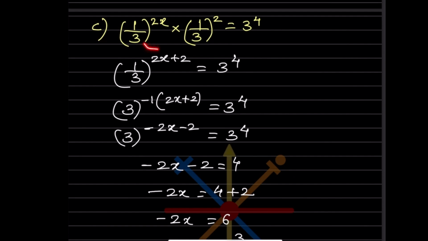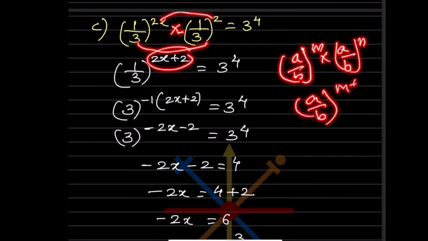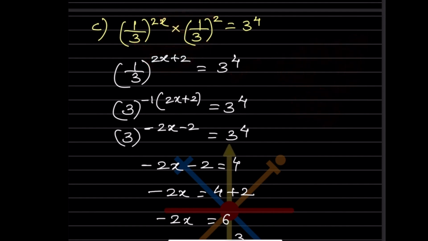Here you can see again the bases are same. Here even if it is not same, it's okay, because this is the right side. So here the bases are same. So again here, with multiplication, you are going to use the same formula, a by b raised to m into a by b raised to n. Here it is in fraction, but you can also use the same. So that will be a by b raised to m plus n. So you are going to add the exponents. This, let us keep as it is.